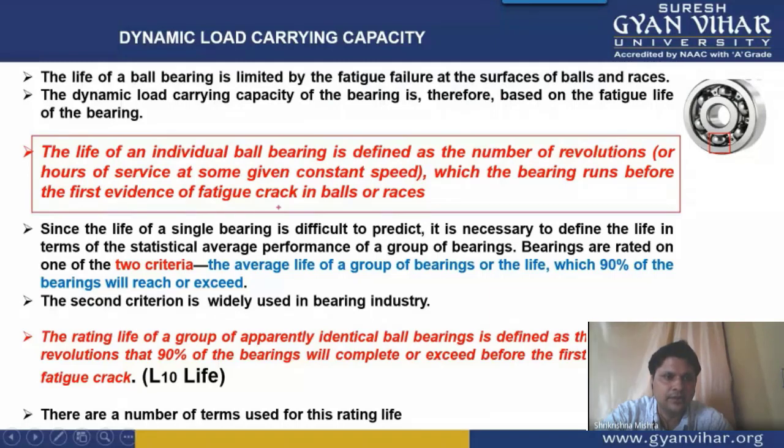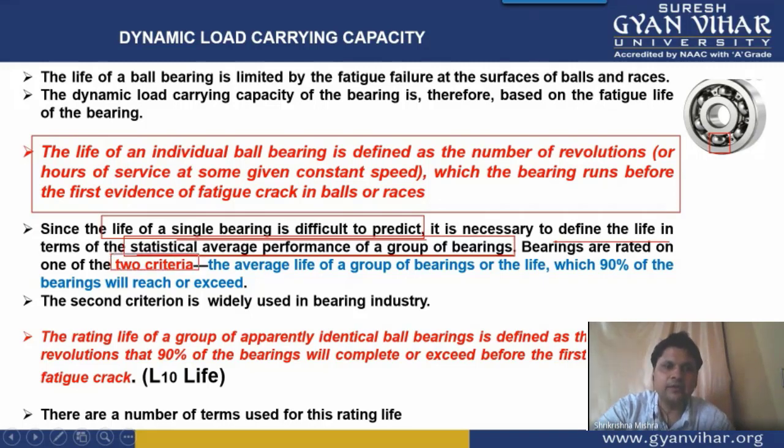The life of the bearing is very difficult to predict, because if you predict it this way, it will take a lot of time. Therefore, it is necessary to define the life in terms of the statistical average performance of a group of bearings. So basically, since it is very difficult to predict the life of a bearing, statistically what we do is perform experiments on a group of bearings, and we finally see that